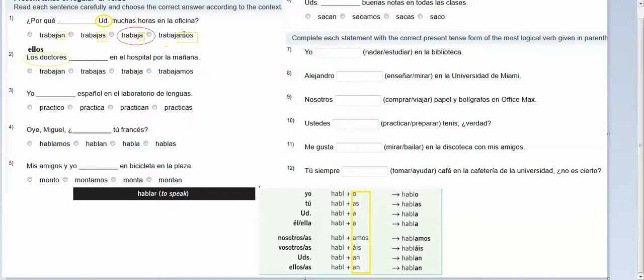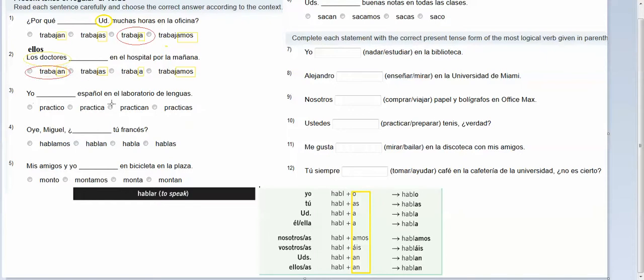Okay, and so then again, we're going to want to look at our endings. This ending versus this ending versus this ending versus this one. Which ending matches ellos? Well, if I go down here, here's ellos, it's an AN. So then my answer should be this one, trabajan.